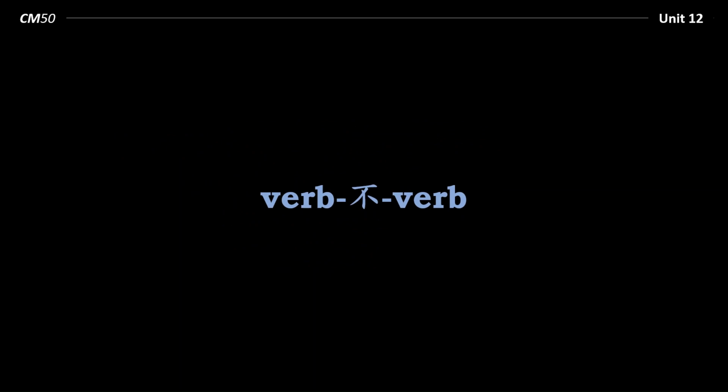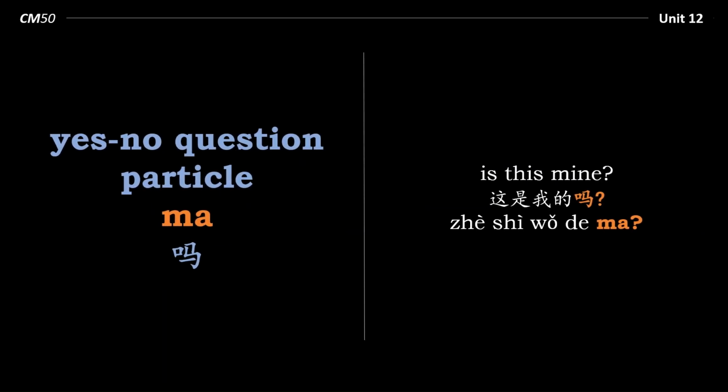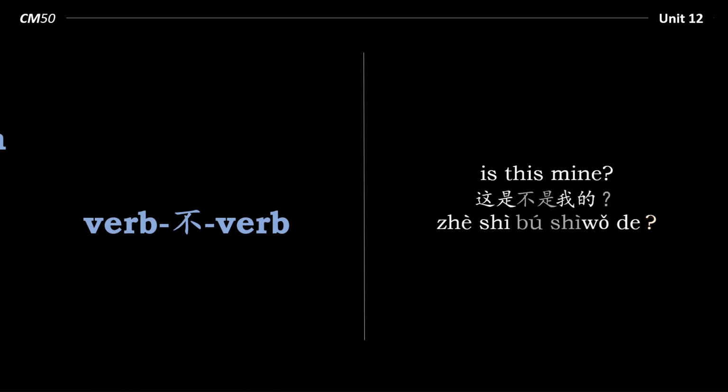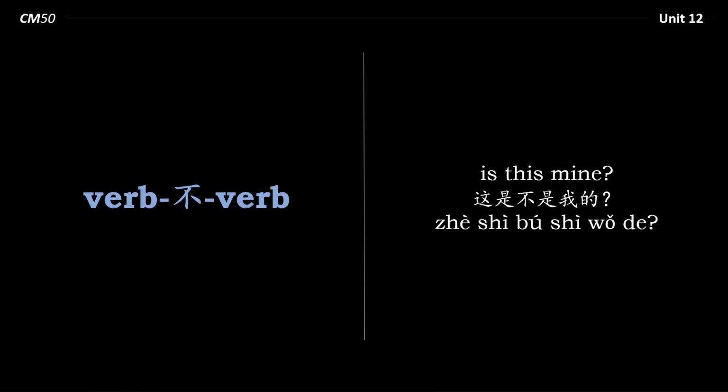Now, how does this work? Well, let's go back to this sentence. Is this mine? 这是我的吗? So here, the verb is 是, and we're forming the yes-no question using ma at the end of the sentence. 这是我的吗? But we could also use the verb-不-verb structure and say 这是不是我的? So verb-不-verb 是不是? 这是不是我的?